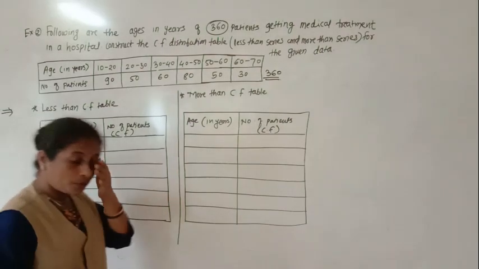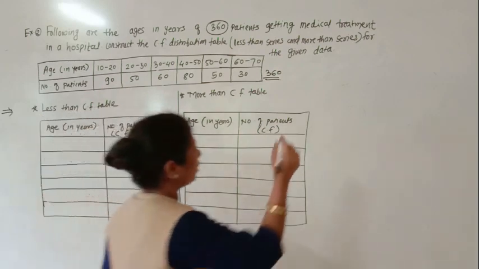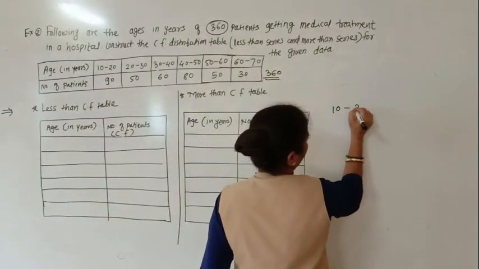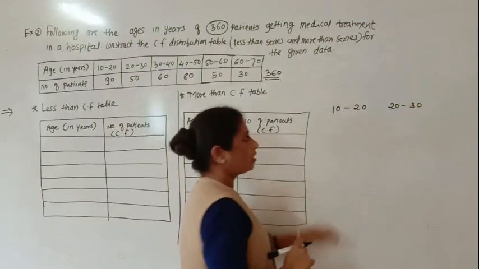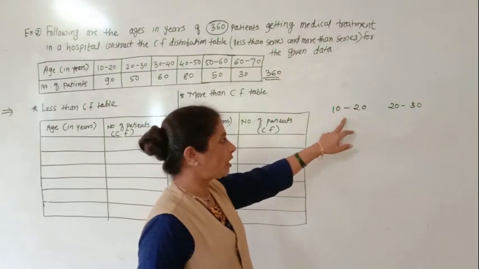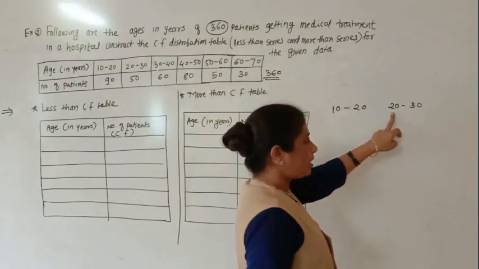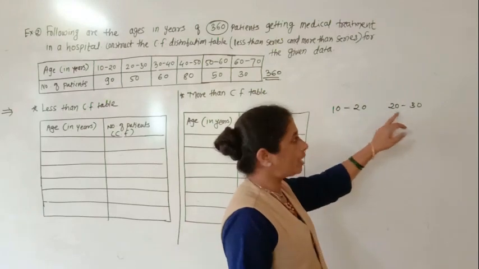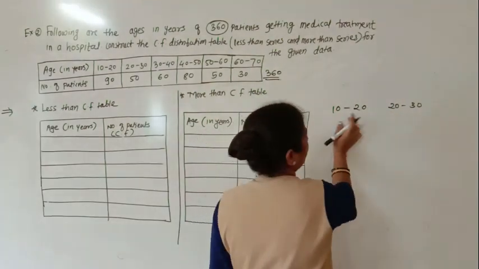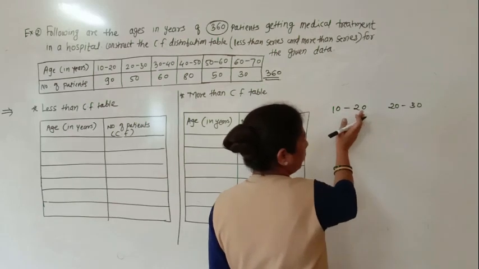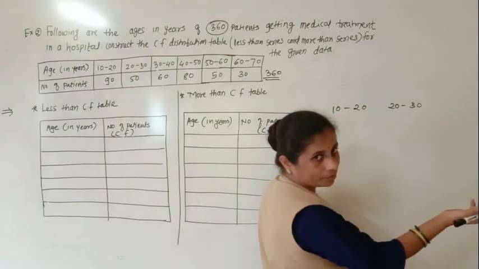Now we have to make the less than type cumulative frequency distribution and the more than type cumulative frequency distribution. So in the first example we have already learned what 10 to 20 and 20 to 30 mean, and so on. So 10 to 20 means the age is 10 or more and less than 20. Okay, here the age is 20 or more but less than 30. Okay, so what will be there? Up till 90, all the patients will come here, and above the 90 means 20.